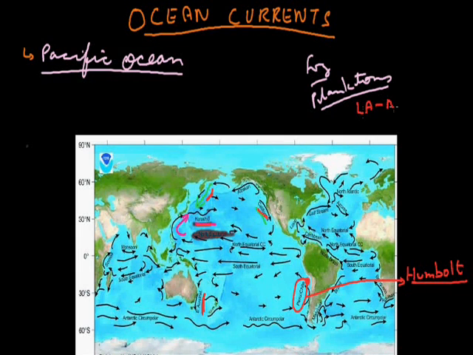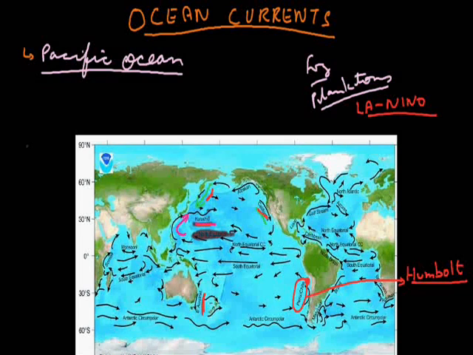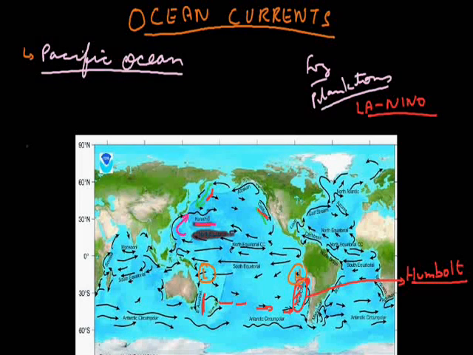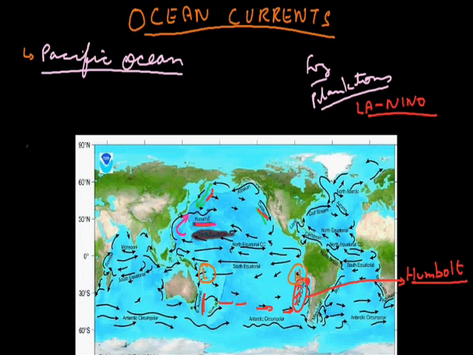That is La Nina. But after every 6 to 7 years, this hot current goes in the upward direction and this Peru current becomes much hotter. So in the normal situation, we find low pressure here and high pressure here, because the Peru current is a cold current. But now the hot water comes here after every 7 years. So the situation changed, and now we find a low pressure area here, while here we find a high pressure area.